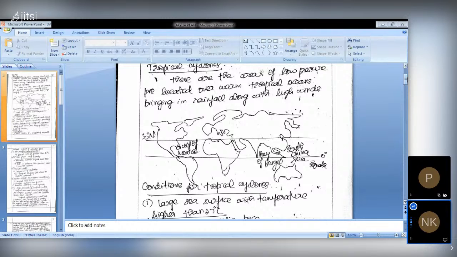It will just take 30 to 40 seconds of your time. While writing an answer for a 10 mark question, that is 150 words, you will take 7 to 10 minutes, minimum 7 minutes to complete that answer. Within the 7 minutes you have to consolidate all the points as well as draw the map. So that's why please have the practice of drawing maps.